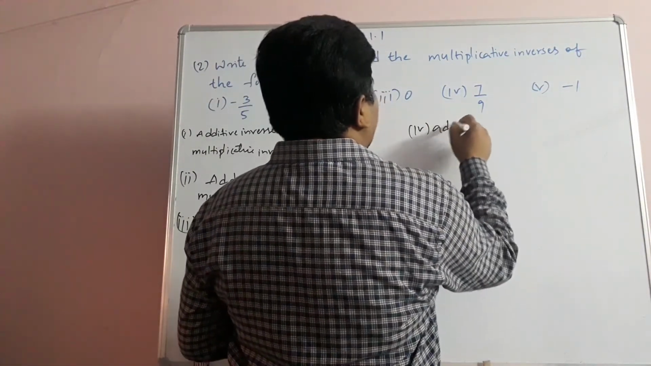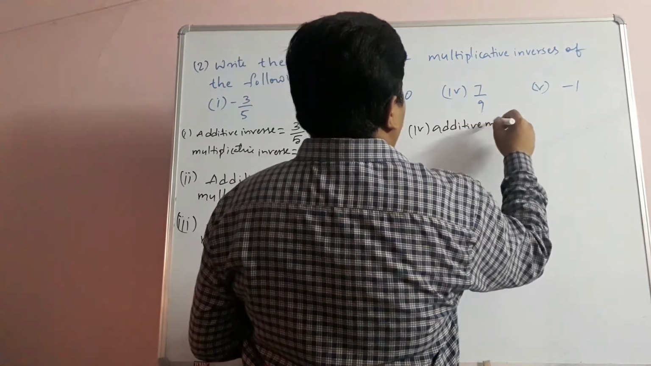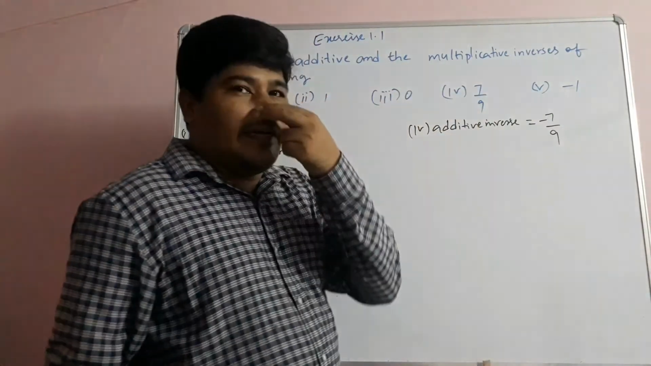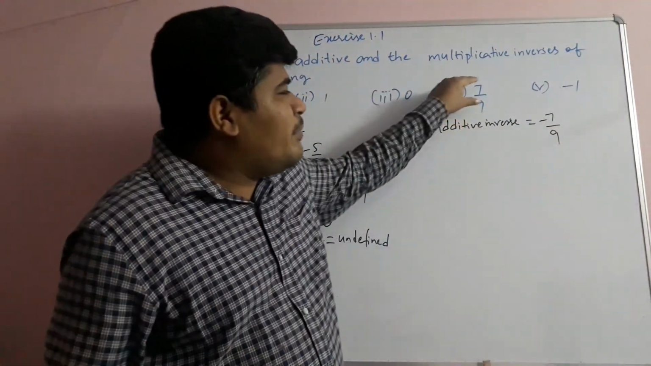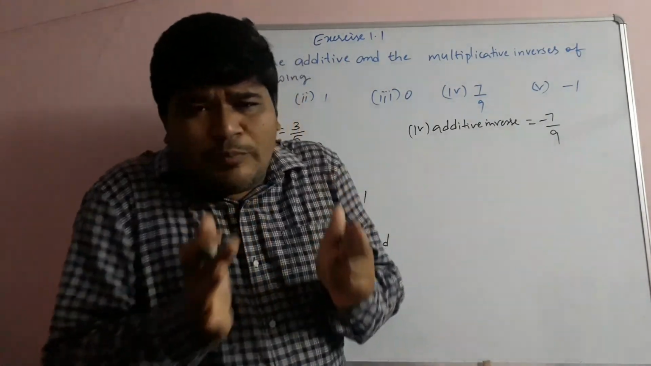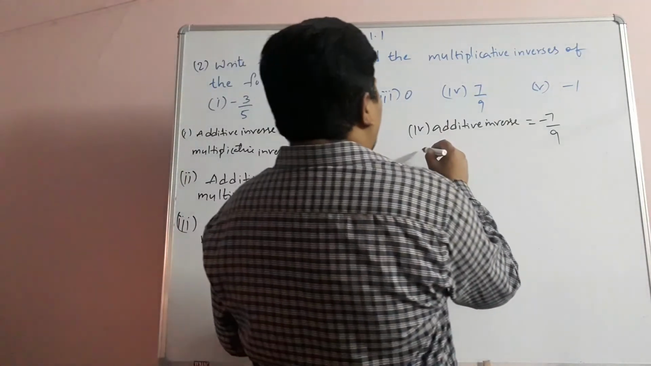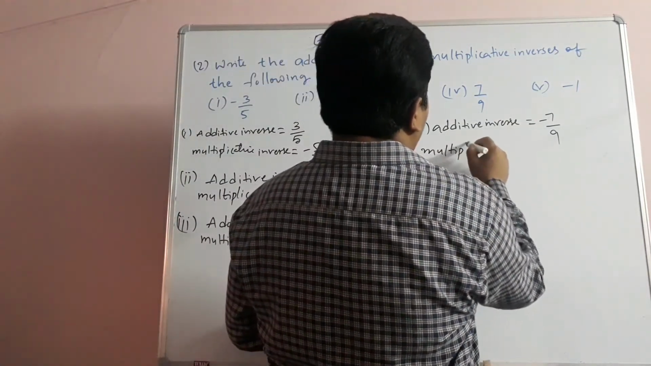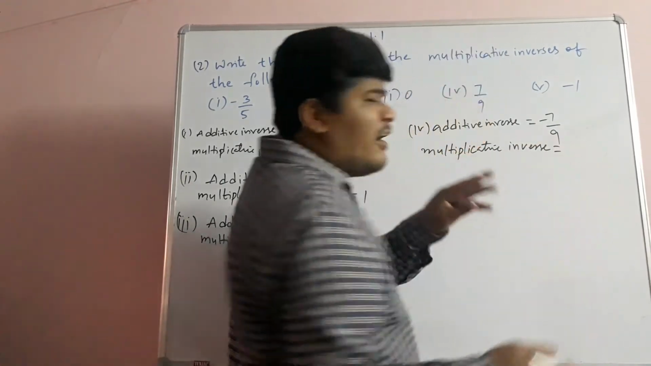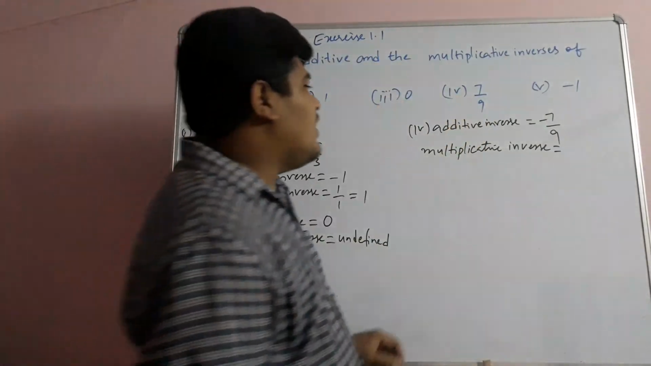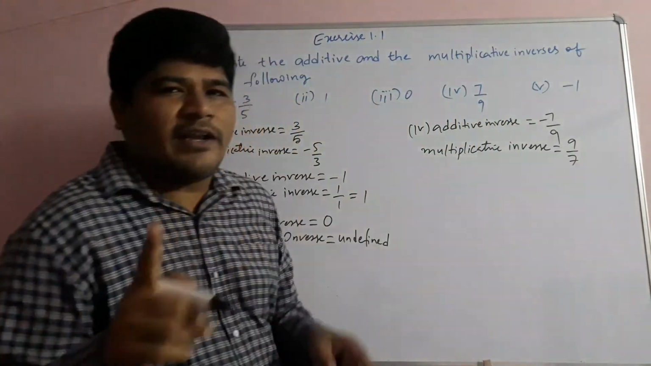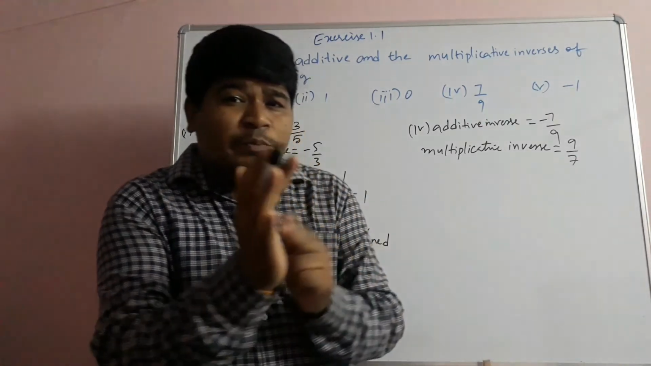Children, the additive inverse is negative 7 by 9. Because plus 7 by 9 is there, so if we take the opposite sign, 7 by 9 plus minus 7 by 9 is 0. So to get the additive inverse, the sum should become 0. Now the multiplicative inverse. To get the multiplicative inverse, we have to take the reciprocal. 7 by 9 is given, so its reciprocal is 9 by 7, because 7 by 9 into 9 by 7 gives us 1. So to get the multiplicative inverse, the product should become 1.